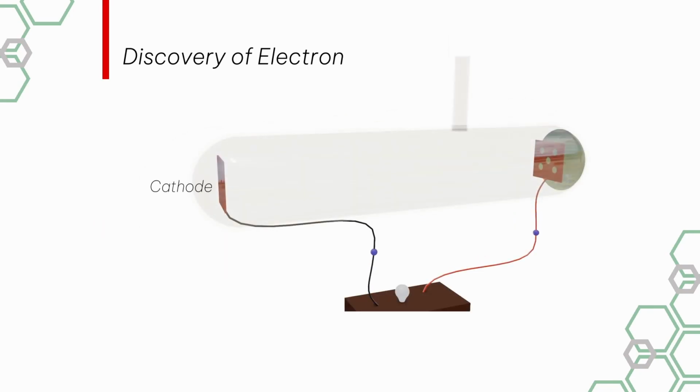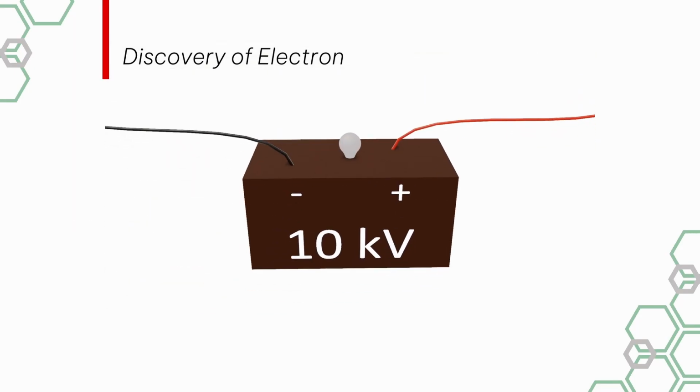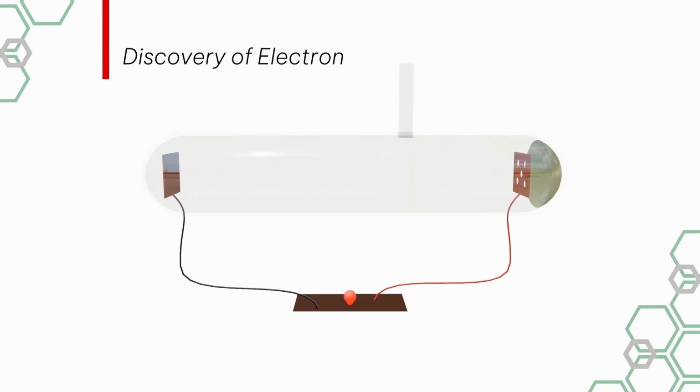Cathode is where electrons enter into any electrical component, and it is the negative terminal. And anode is where electrons exit from, and this is the positive terminal. To perform this experiment, almost all the air inside the tube is removed, and the pressure inside the tube is greatly reduced, due to which very few molecules of gas remain inside the tube. After this, when a high voltage current is applied between the two terminals, the electrons from the atoms of cathode come out and move toward the anode in the form of a ray.